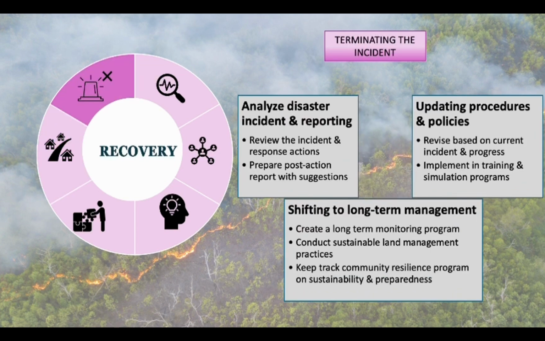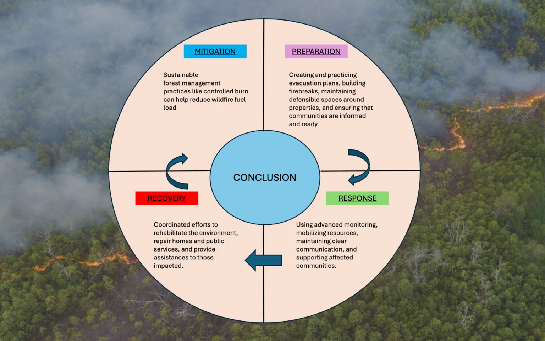The last point for recovery is terminating the incident by analyzing disaster incidents and reporting, to review incidents and response actions. And next is to update procedures and policies, revising based on the current incident, and also implementing them in training and simulation programs. And lastly is to shift to long-term management, to create a long-term management program and also conduct sustainable land management practices. Preparation in ensuring facilities and the public are more ready can be more proactive in preventing wildfires and better equipped to handle them when they do occur.